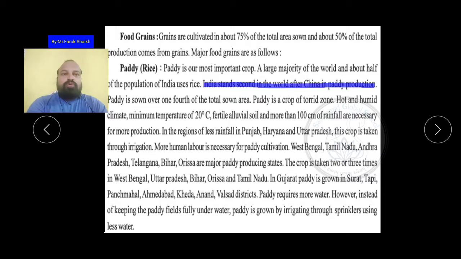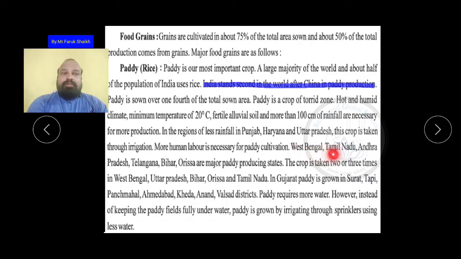More human labor is necessary for paddy cultivation. ज़्यादा मजदूरों की भी ज़रूरत पड़ती है to sow this, and after the paddy ripens they have to cut it and then separate all the seeds. Rice from the paddy needs more human labor.